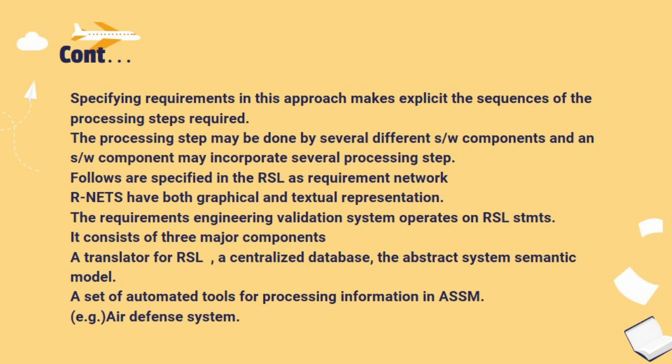Specifying requirements in this approach makes explicit the sequence of the processing steps required. The processing step may be done by several different software components, and a software component may incorporate several processing steps. Flows are specified in the RSL as a requirement network. R-Nets have both graphical and textual representation. The requirement engineering validation system operates on RSL statements. It consists of three major components: a translator for RSL, a centralized database, the abstract system semantic model, and a set of automated tools for processing information in ASSM.